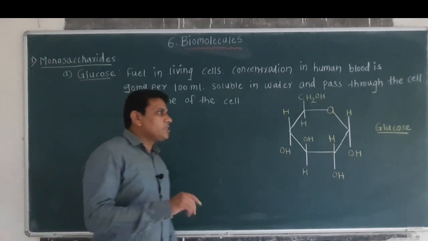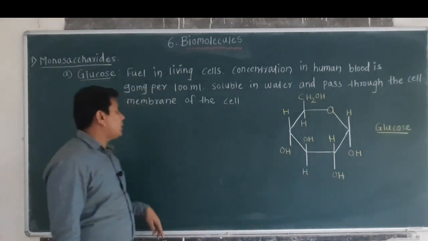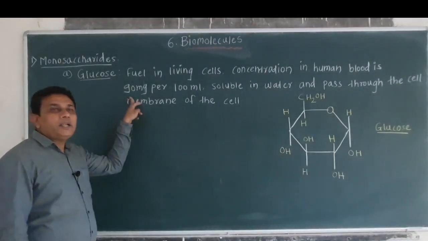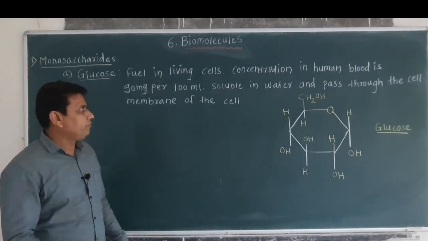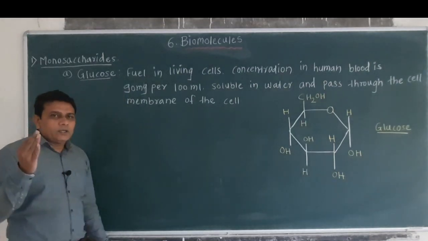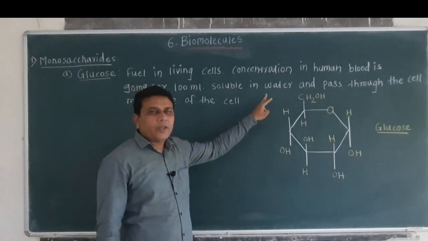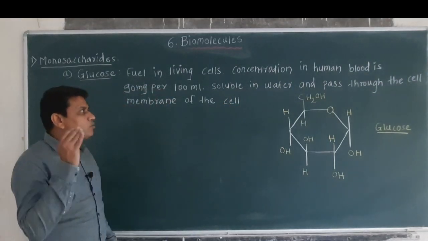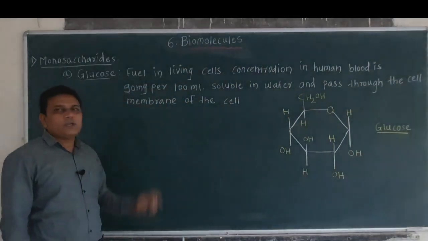Then the concentration of glucose in human blood is about 90 milligram per 100 ml of blood. Then you know that glucose is soluble in water and it can pass through the cell membrane of the cell.